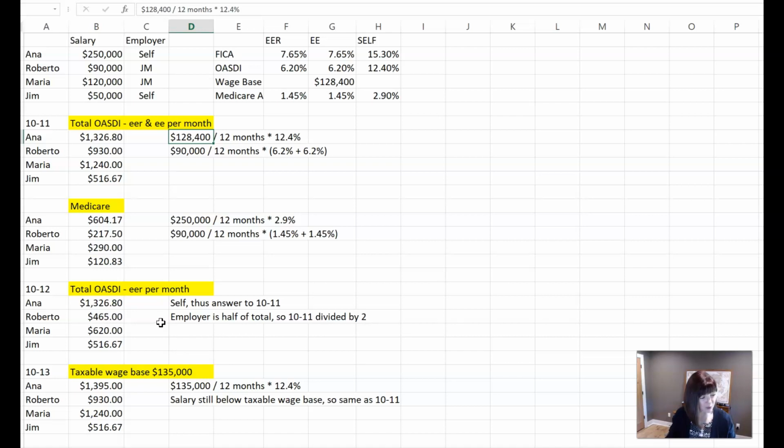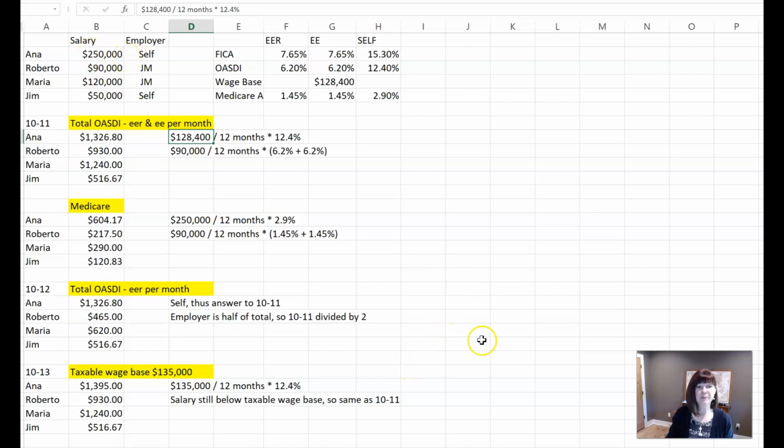Then 10-13 says if a taxable wage base were to increase to $135,000, how much do the employer and employee pay in total for OASDI each monthly pay period? So now we're saying this wage base is increasing to $135,000. So really the only person that that's going to affect is Anna, because she makes more than that wage base.